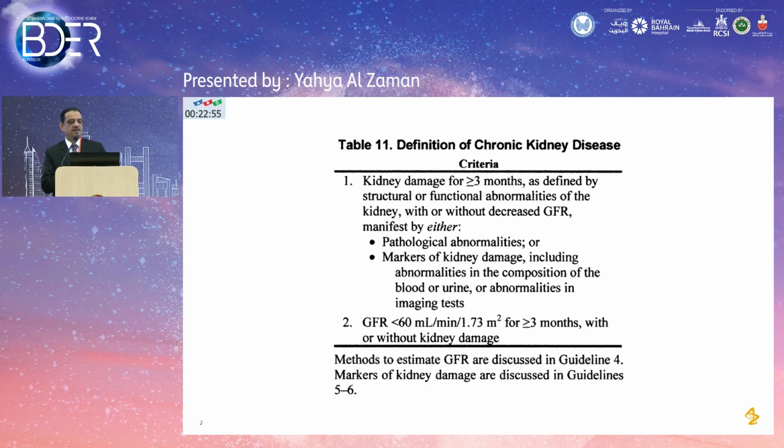You need either biochemical or structural damage in the kidney, by imaging or through urine microalbumin, or a decrease in GFR to less than 60 ml per minute. So we have to be clear about this definition. Whenever you have an abnormal urine microalbumin, an abnormal imaging on ultrasound, or a reduced GFR, you have to repeat that in 3 months' time to label the patient as CKD, and from there we'll take it on.